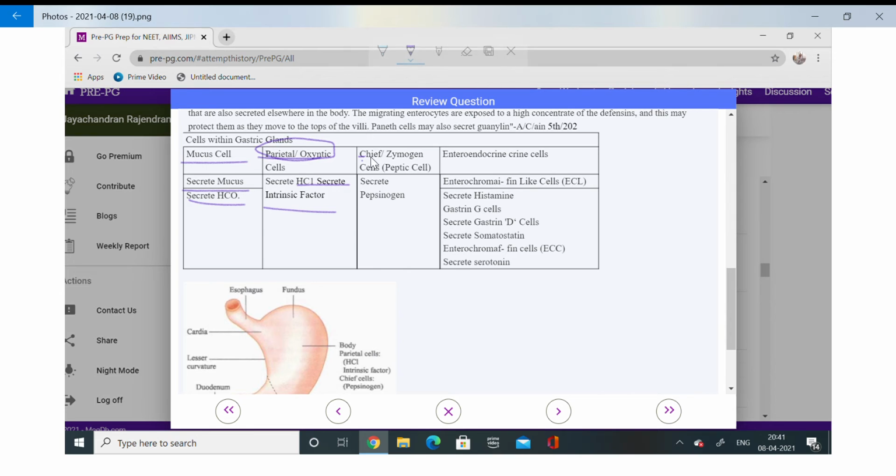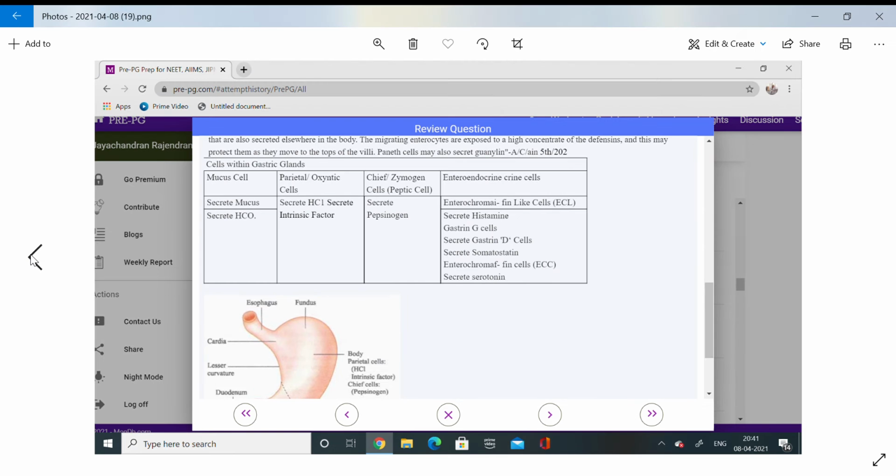Zymogen or chief cells produce pepsinogen. Enteroendocrine cells like ECL produce histamine, G cells produce gastrin, D cells somatostatin, and serotonin is also produced. So in gastric glands you have three cells: mucus cells, parietal or oxyntic cells, and chief or zymogen cells. Extra, you can learn about the enteroendocrine cells also.